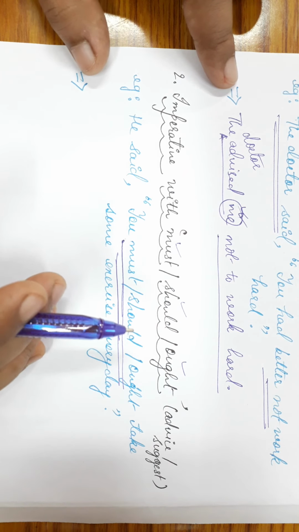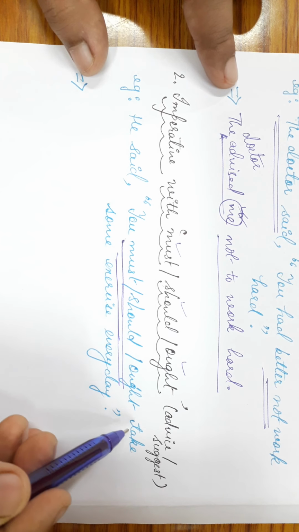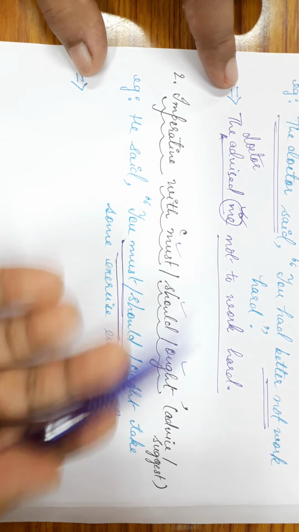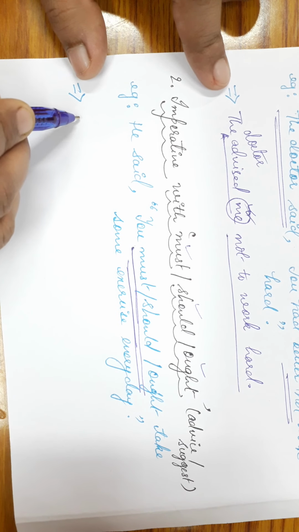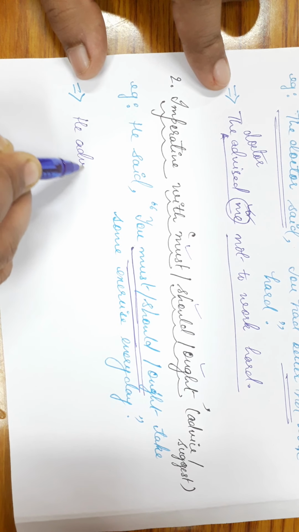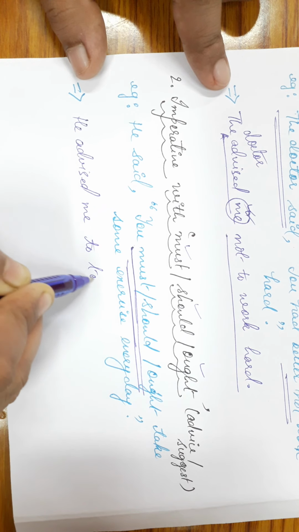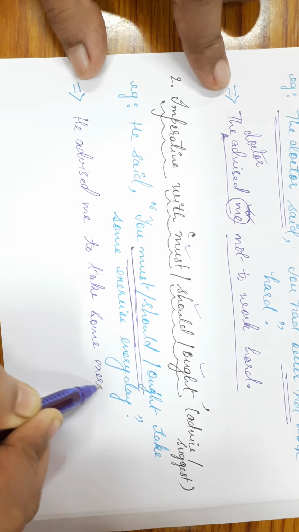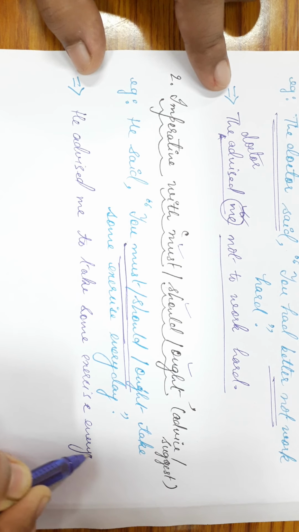But what is the main thing? The main thing here is that the sentence in direct speech is suggesting some advice, or some suggestion by the speaker. So you can simply write, he advised me to take some exercise every day.